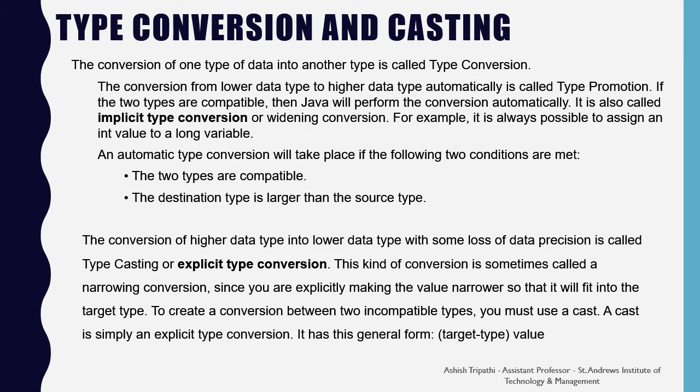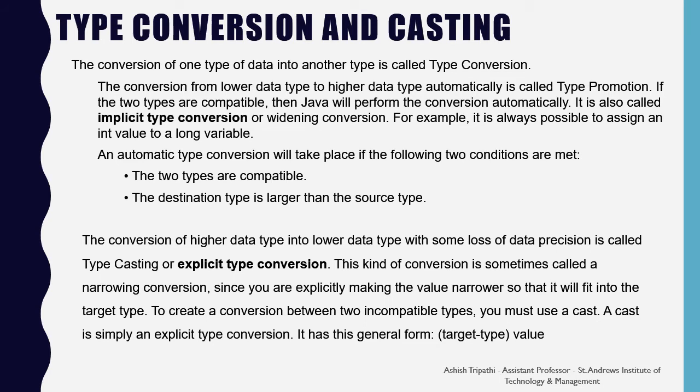Whereas the conversion of the higher data type into a lower data type having some loss of data precision is known as type casting or explicit type conversion. This kind of conversion is also known as the narrowing conversion because we are explicitly making the value narrower so that it will fit into the target data type. To create a conversion between two incompatible types, we must use a cast. A cast is simply an explicit type conversion.